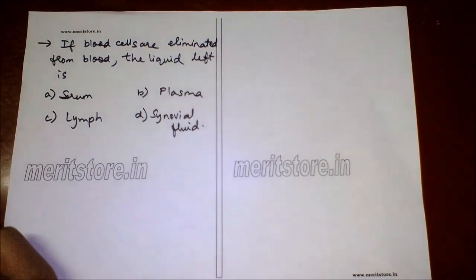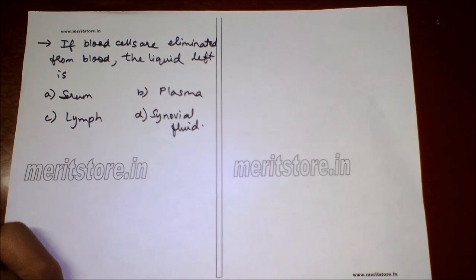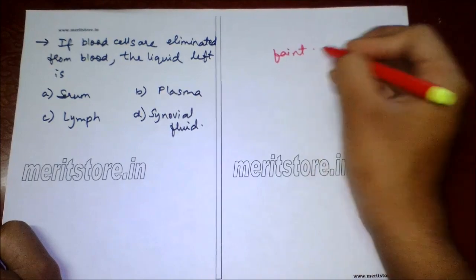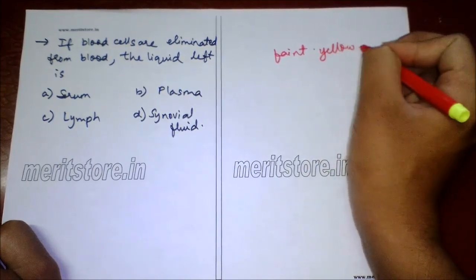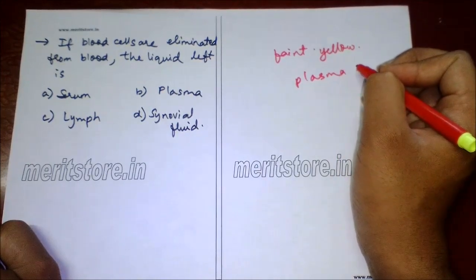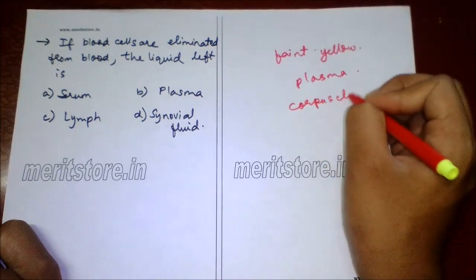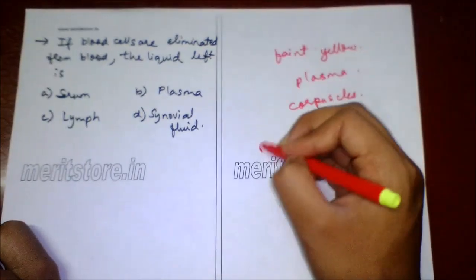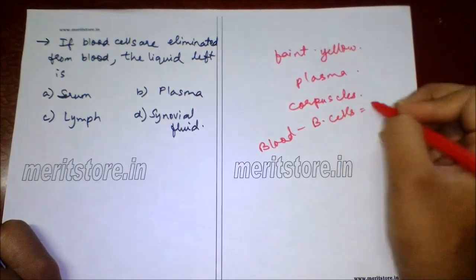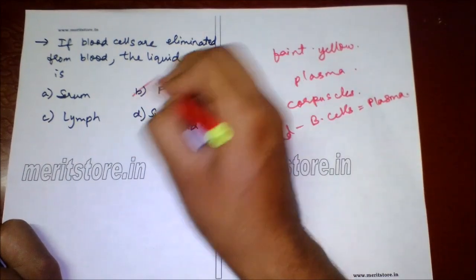If blood cells are eliminated from blood, the liquid left is A. serum, B. plasma, C. lymph, D. synovial fluid. So blood is composed of faint yellow transparent fluid known as plasma, and floating in the fluid are numerous corpuscles or simply cells of different kinds. So blood minus blood cells is plasma. The difference between plasma and serum is that there are proteins in plasma. Option B.